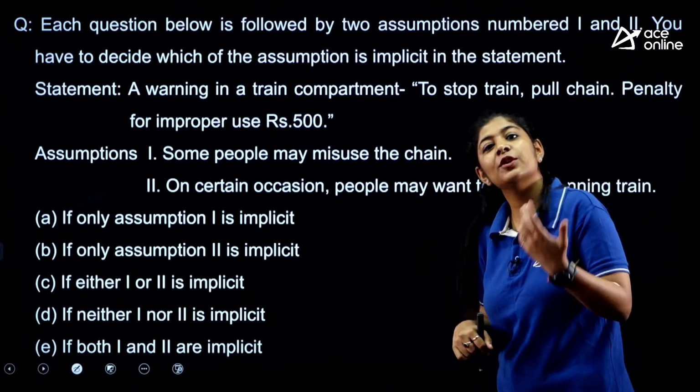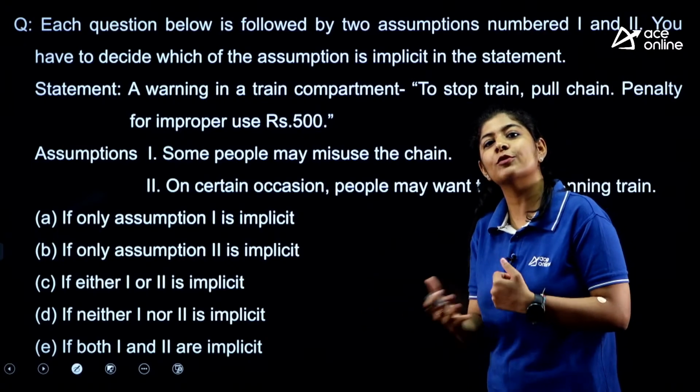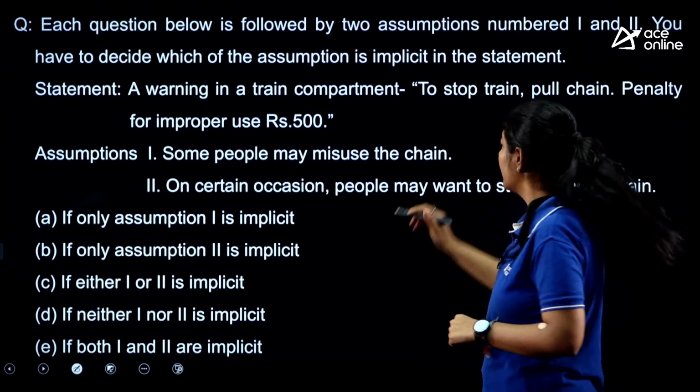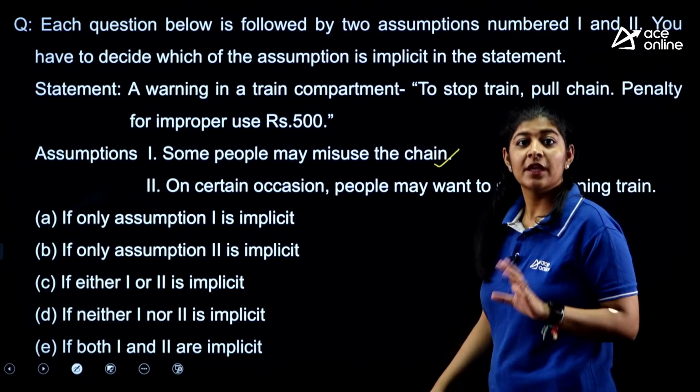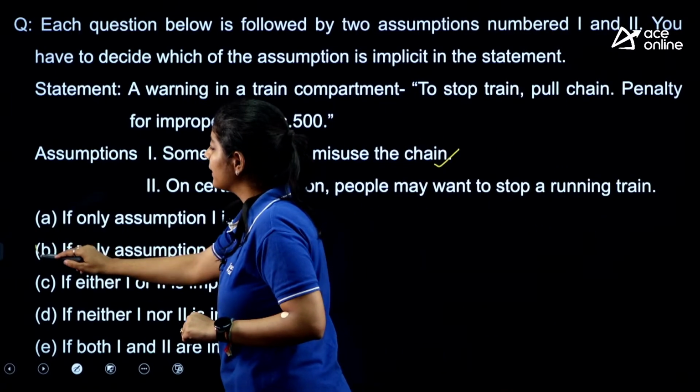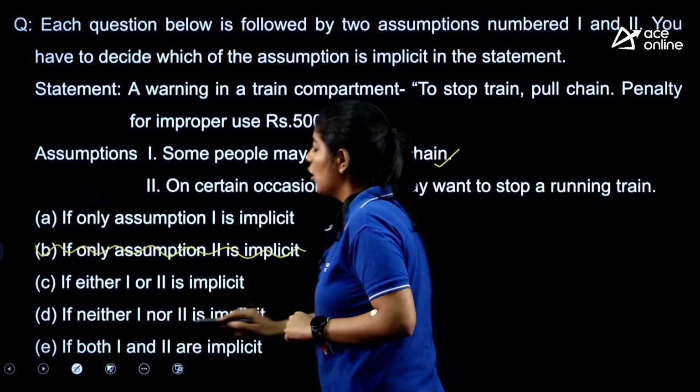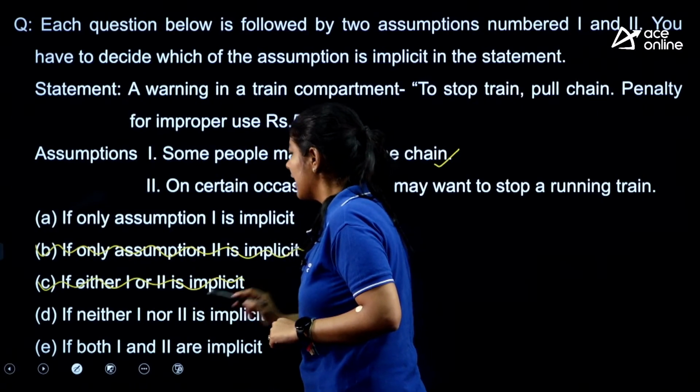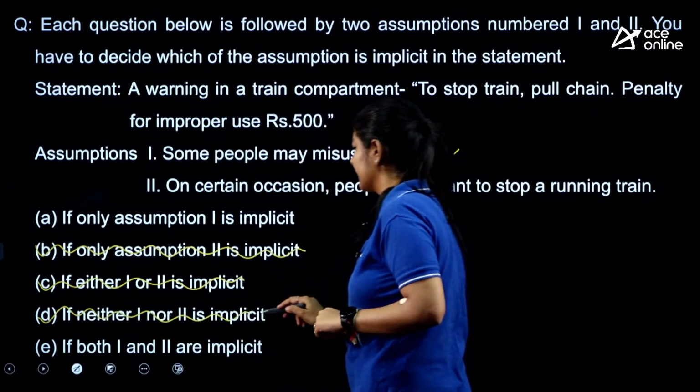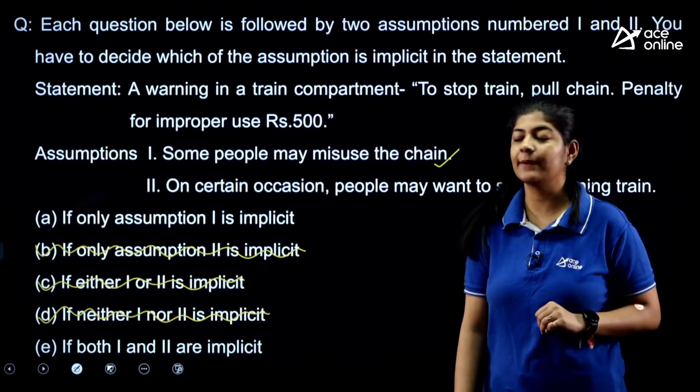Yes, पेनल्टी क्यों लगाई गई है, क्योंकि हो सकता है कि कुछ लोग उसका मिसयूज कर रहे हों। That means this one is correct. If this one is correct, we can eliminate our option number B, option number C and option number D, right? These three options are eliminated.